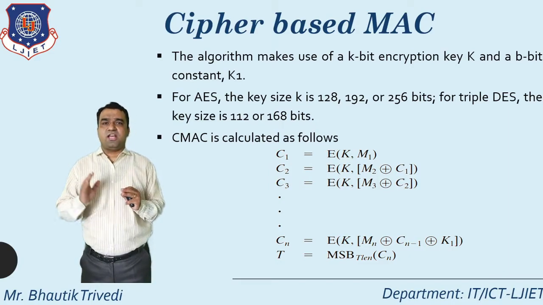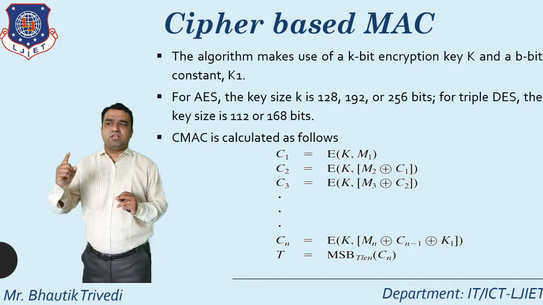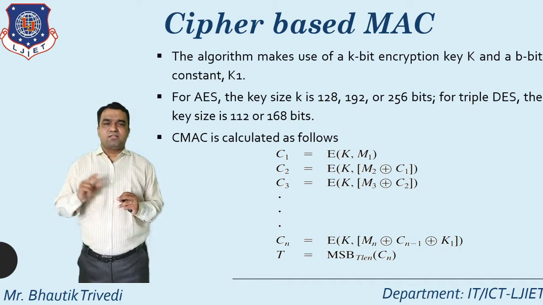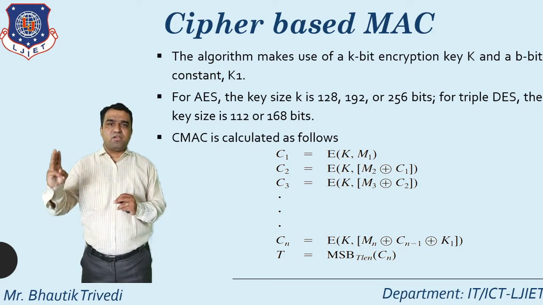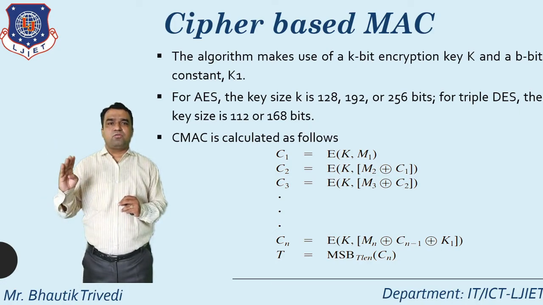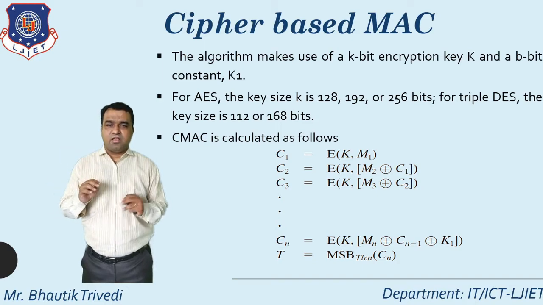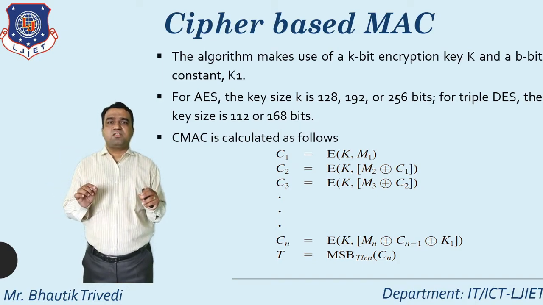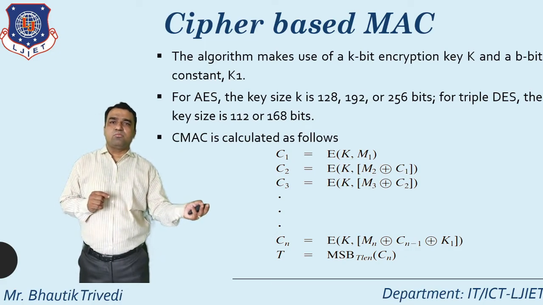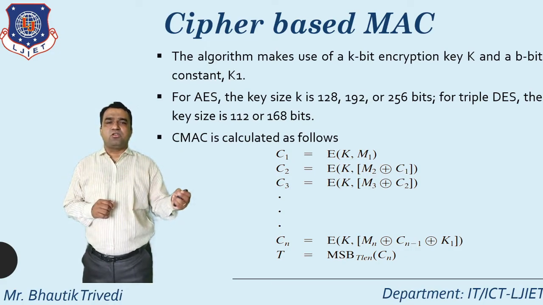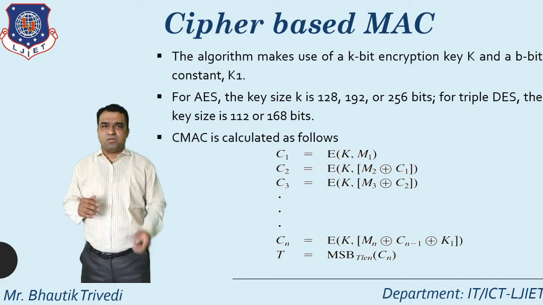So up to this point, at least you know first the concept of MAC, second the concept of HMAC, third the MAC based on a block cipher, and fourth the concept of CMAC. And must remember one thing, in CMAC you apply the concept of T. T means the most significant bits of the particular Cn. That is known as a tag, or that is known as a CMAC.